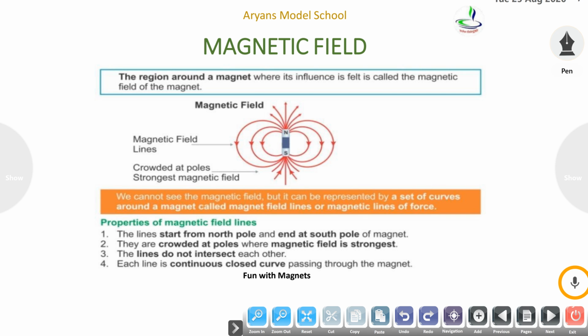Now what is a magnetic field? The region around a magnet where its influence is felt is called the magnetic field of a magnet. We can see in this picture, this is a magnet which has north and south pole as well, and these are magnetic field lines which move from north to south direction.